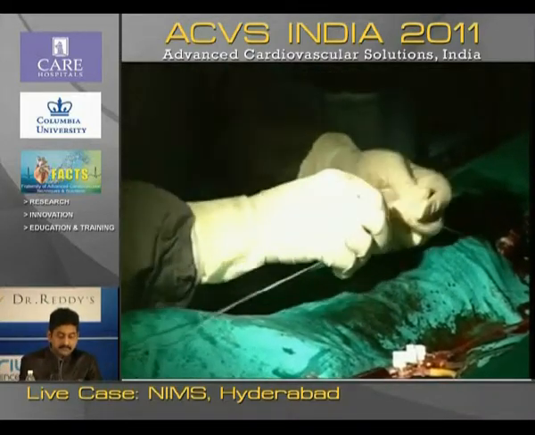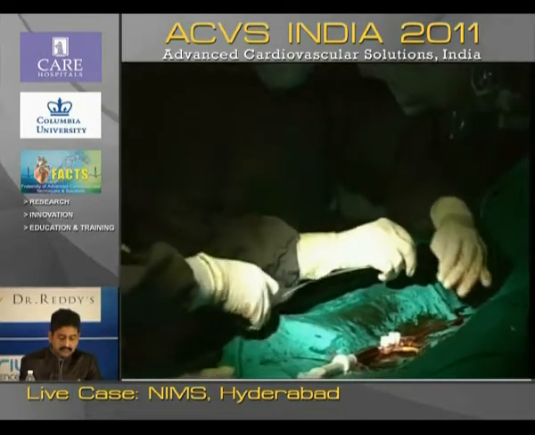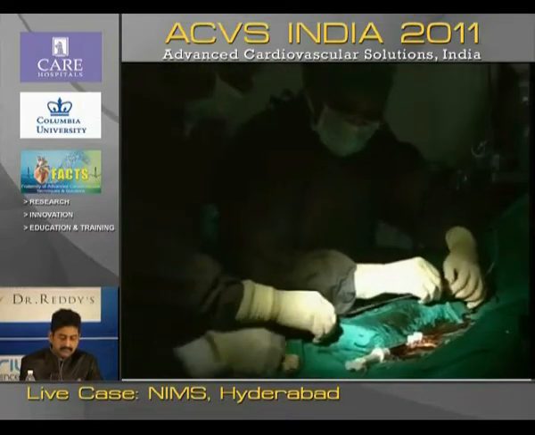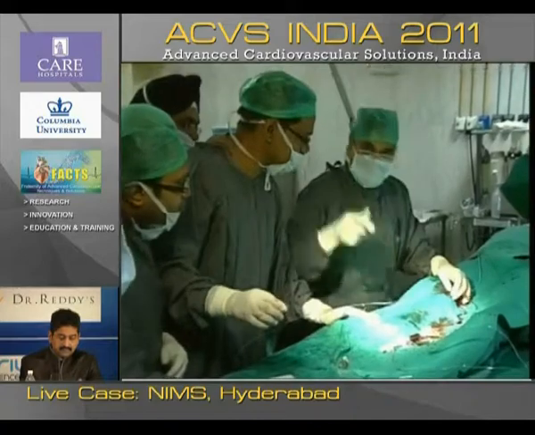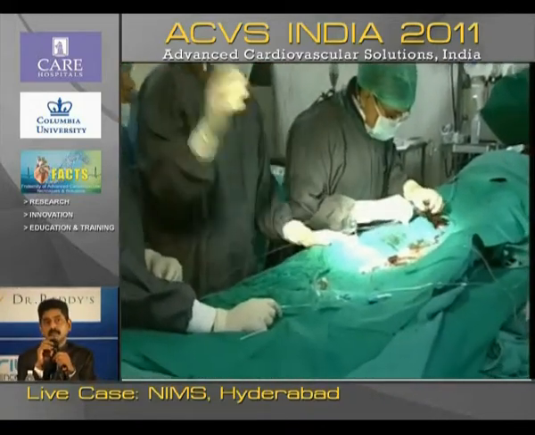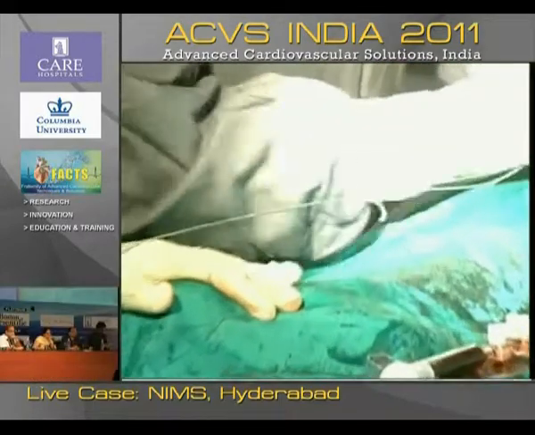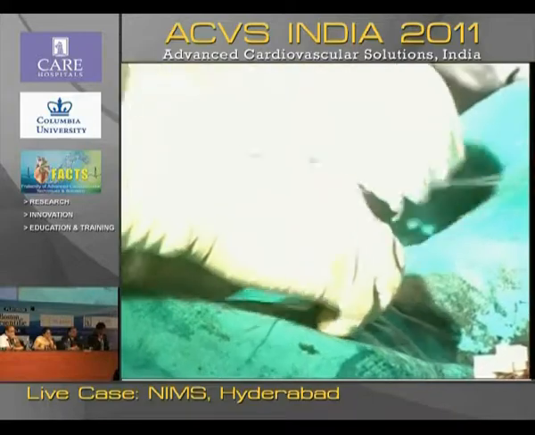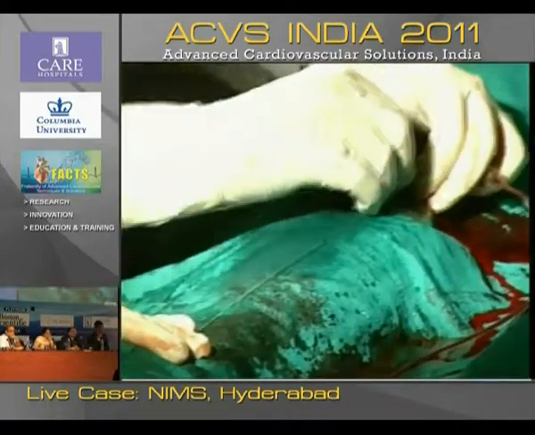Yeah, now both the wires are in. You can focus here actually. Once you go inside, you focus on the fluoro so that we can see the marker of the diagonal part of the stent going towards that, so that people get an idea of how the peel-away sheath works.